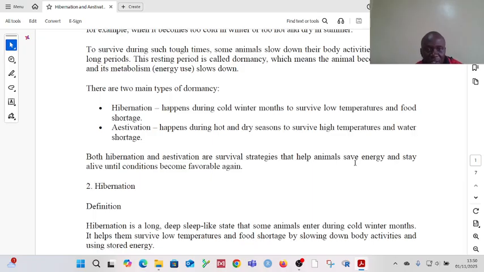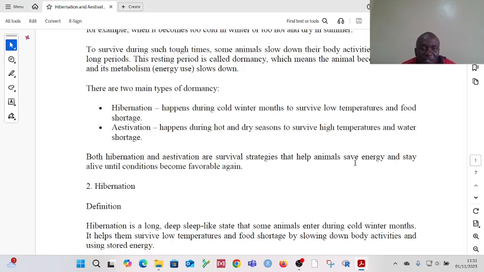During hibernation, it's only that the temperatures are low and food is not available, but water is not so much of a problem. Okay? Even when it is cold, most of the water is held in form of solid as ice, but not as water as a liquid.